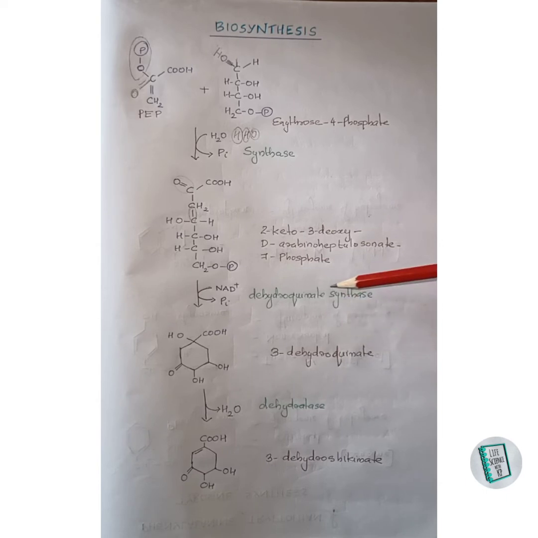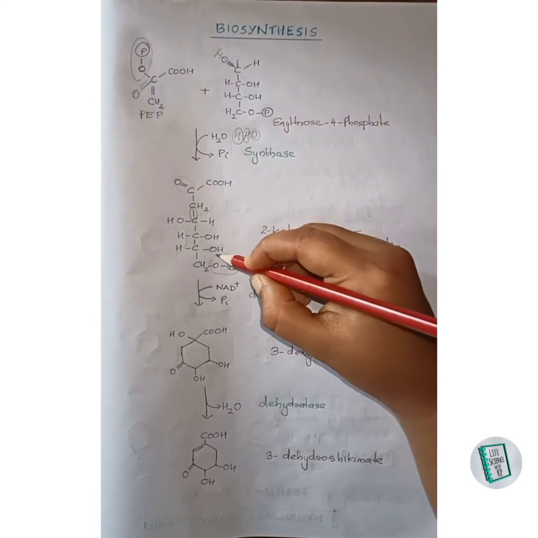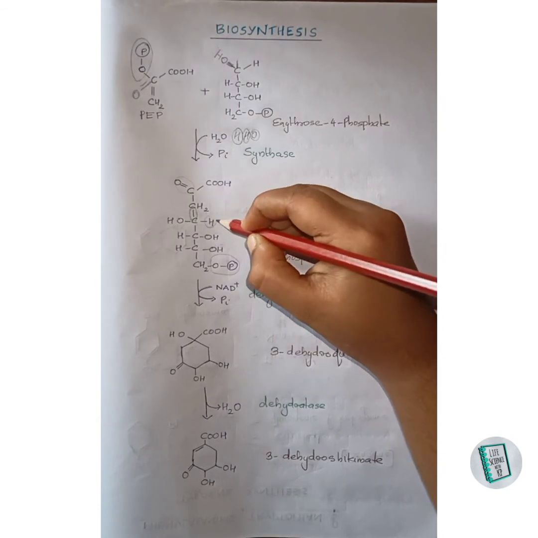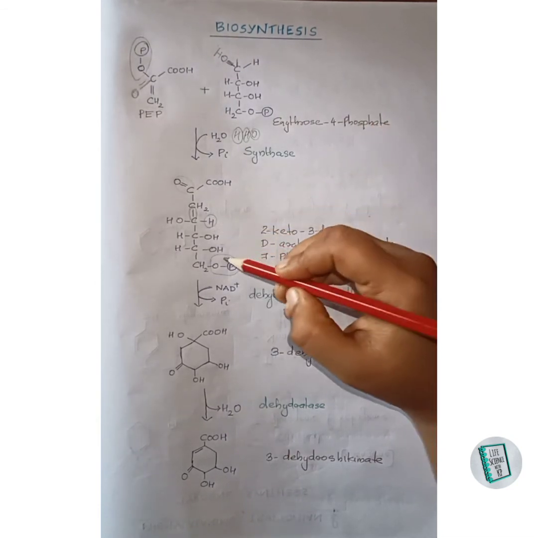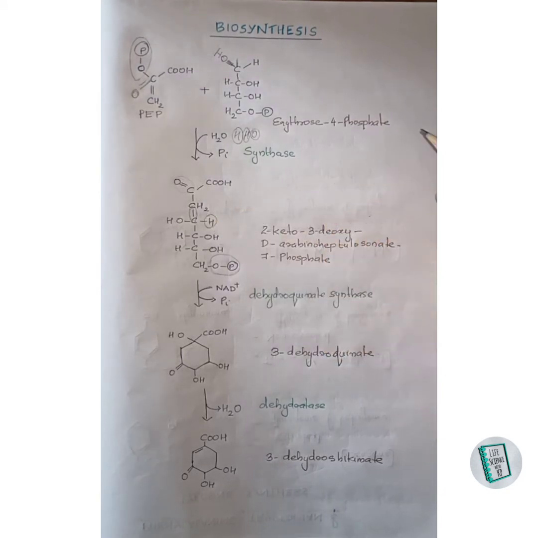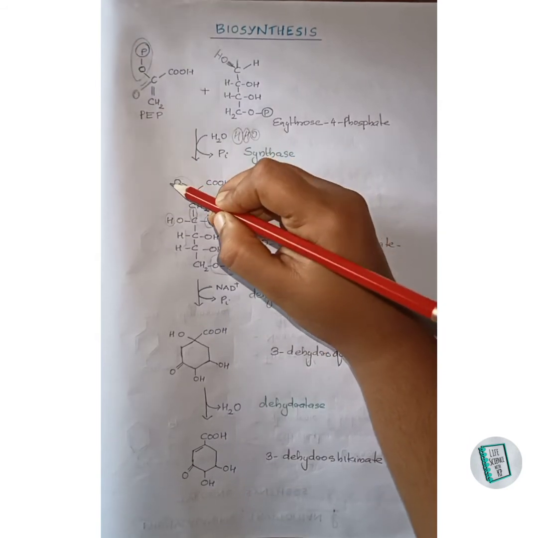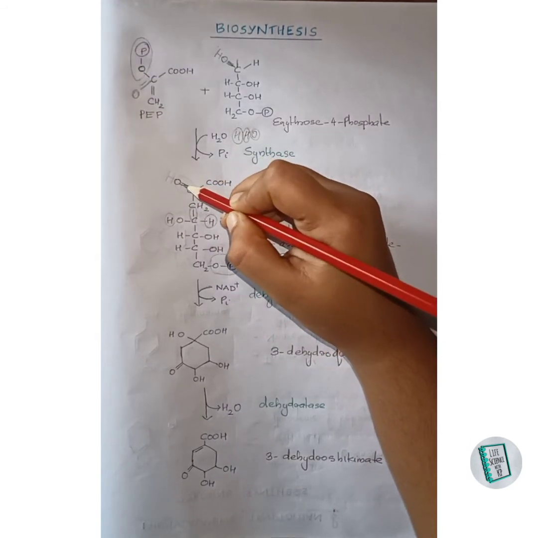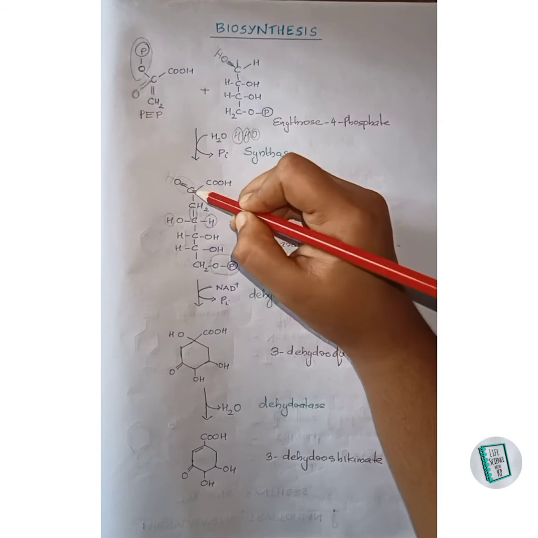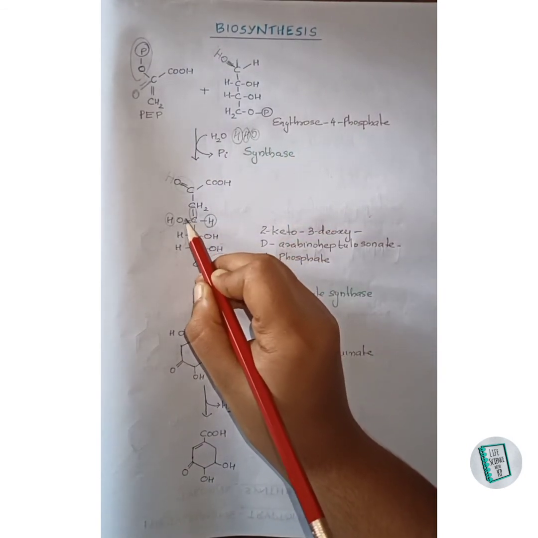3-dehydroquinate in the presence of dehydroquinate synthase. So if you look here, this phosphate group gets removed along with one of the hydrogens from this carbon atom. In the next step this hydrogen attaches with this oxygen and forms an OH group there, and a single bond results between these two, and a double bond will result between this carbon and oxygen.